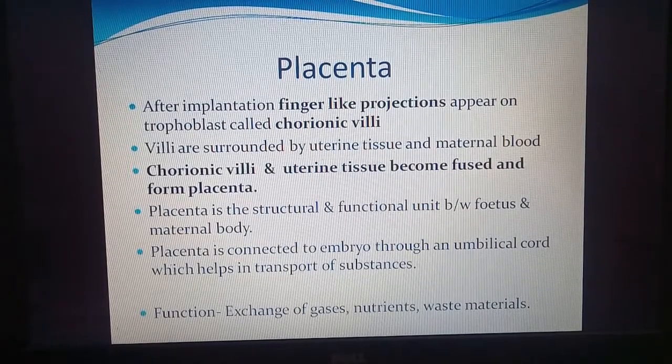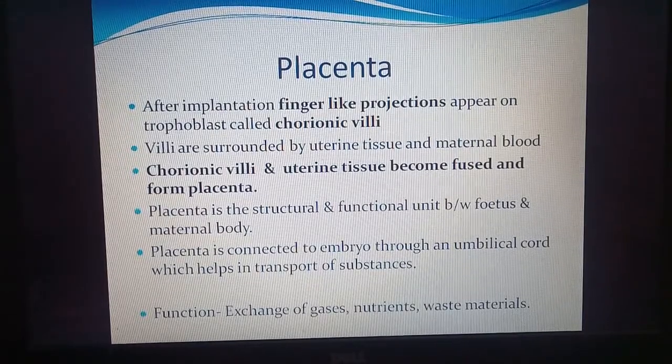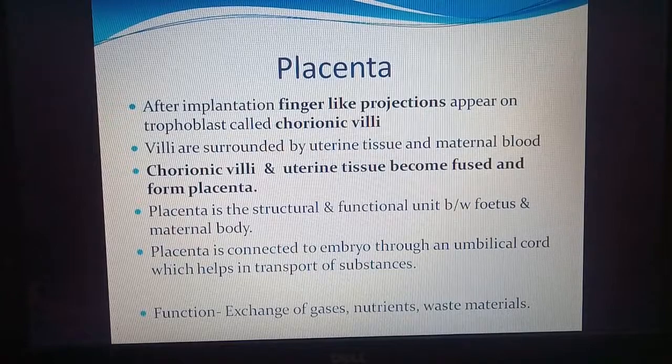Now the placenta is connected to the embryo through a cord. The developed embryo has a cord, called the umbilical cord, and it helps in transport of substances. Now what is the function of the placenta? Exchange of gases: oxygen is taken and carbon dioxide is removed. Nutrients, so food, are taken from the blood of the mother, and waste materials are released into the blood of the mother.